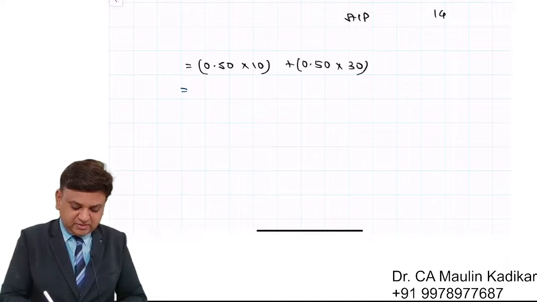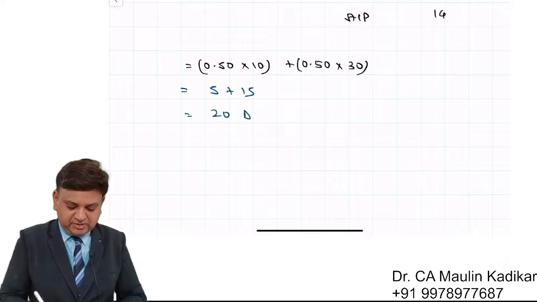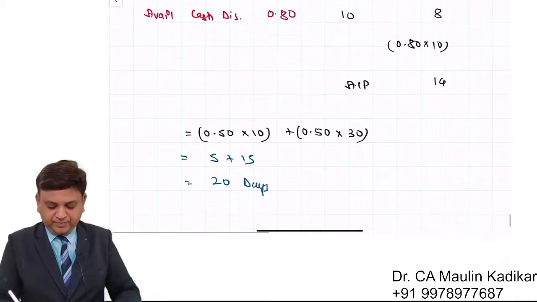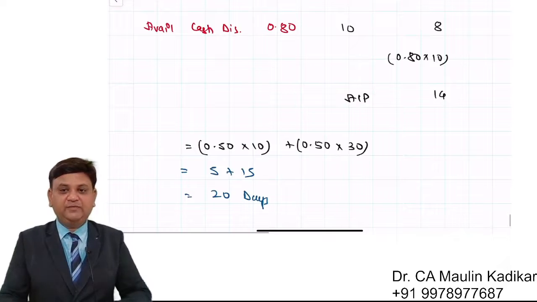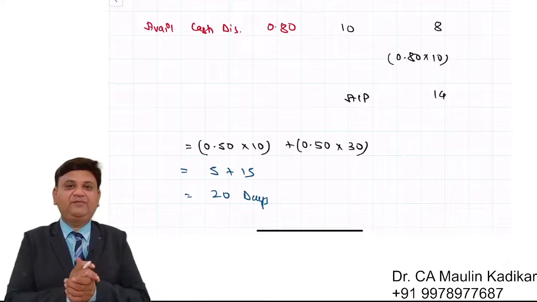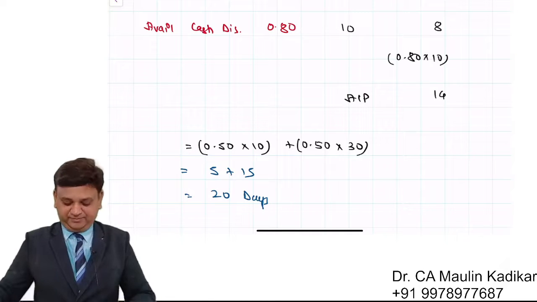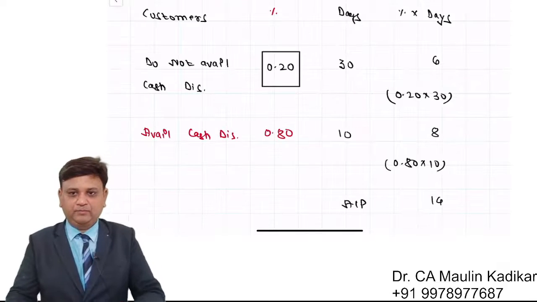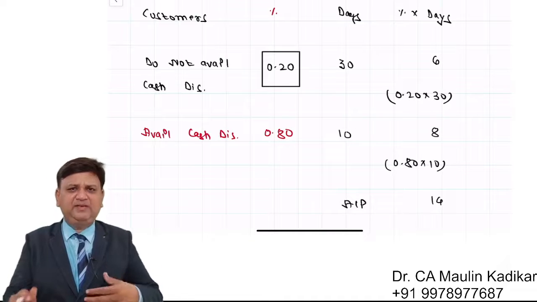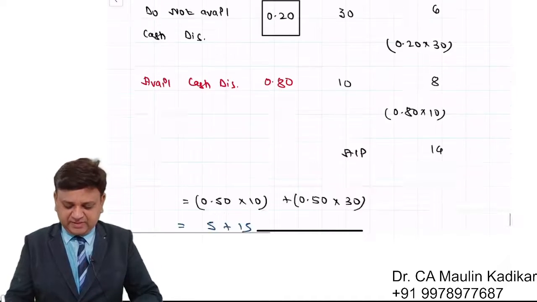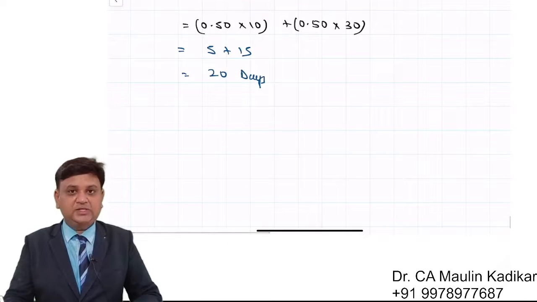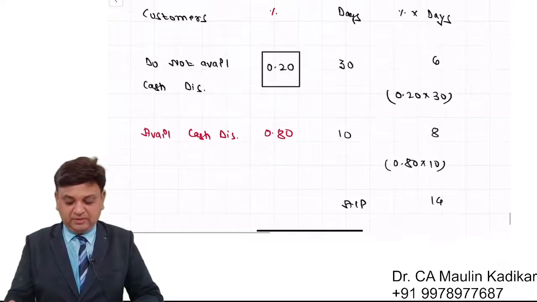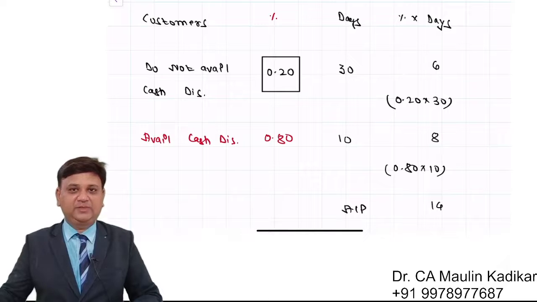It is like this: 5 plus 15, that is 20 days. This is the way we are provided with the information about the existing weighted average collection period. So this is basically how the average collection period information is provided to us in the example. This is only for understanding purpose.